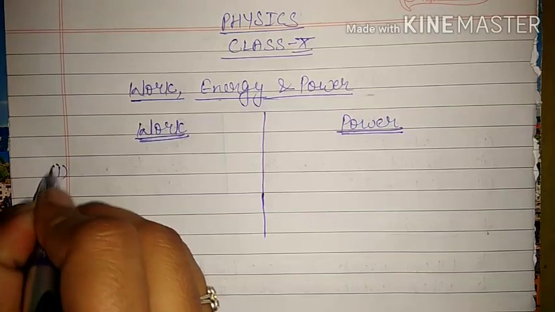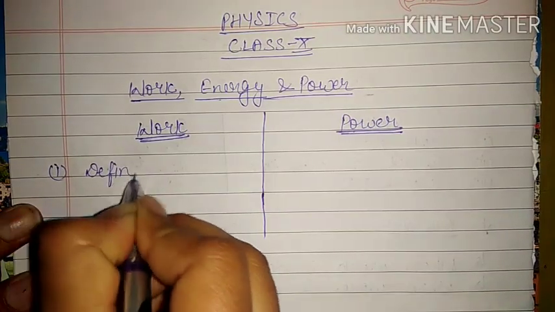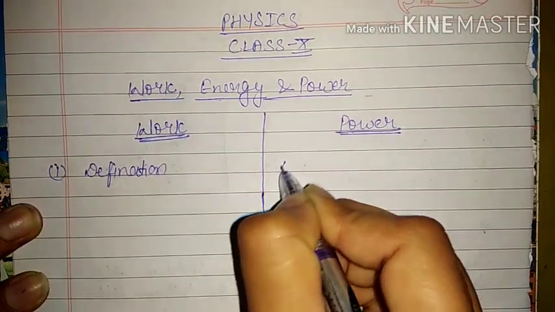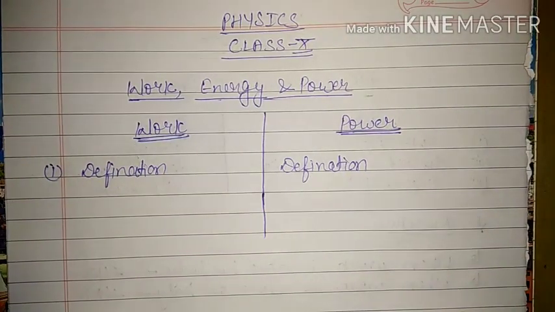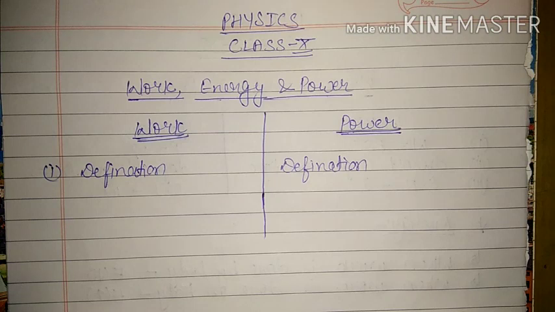So first of all we will write the definition of work done and the definition of power, and that we know. Work done by a force is the product of force and displacement in the direction of the force. That means the angle between them should be 0 degrees. Whereas power is the amount of work done per unit time, that is, the rate of doing work is known as power.